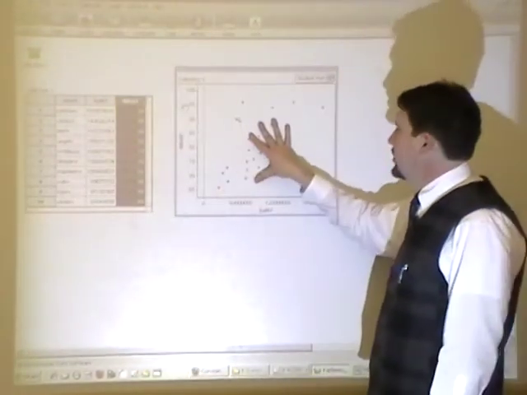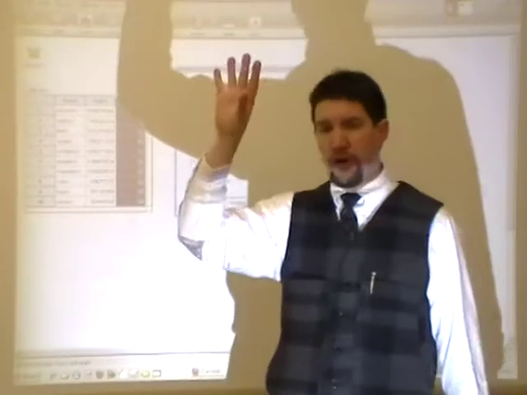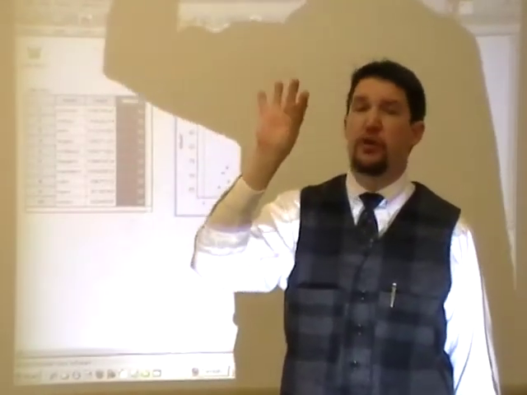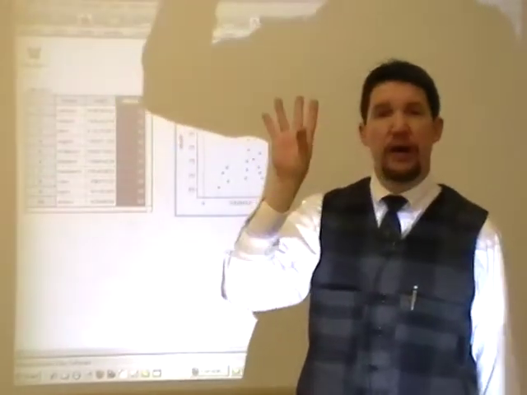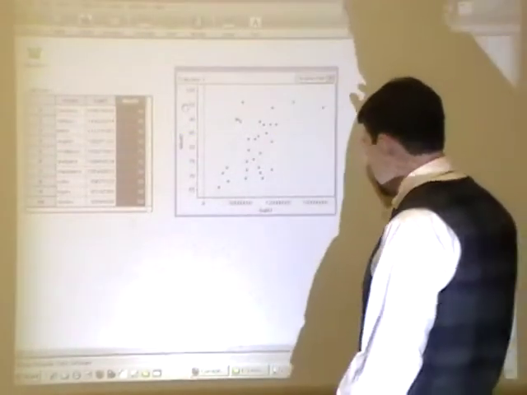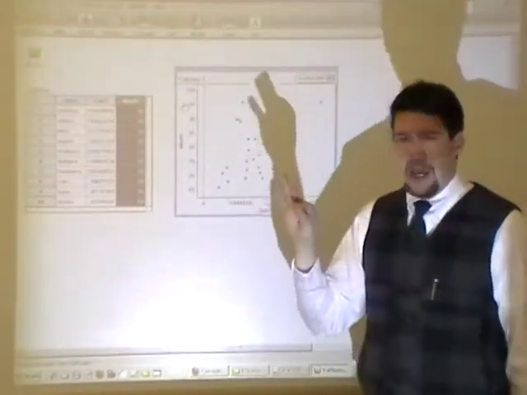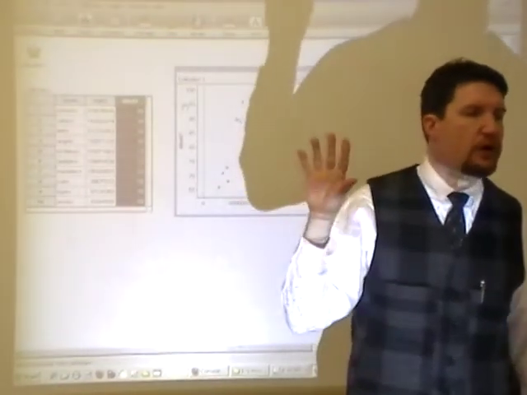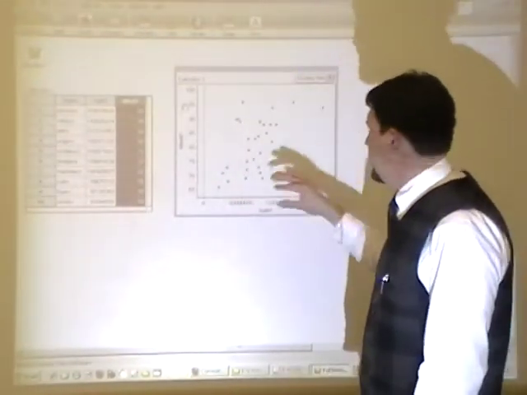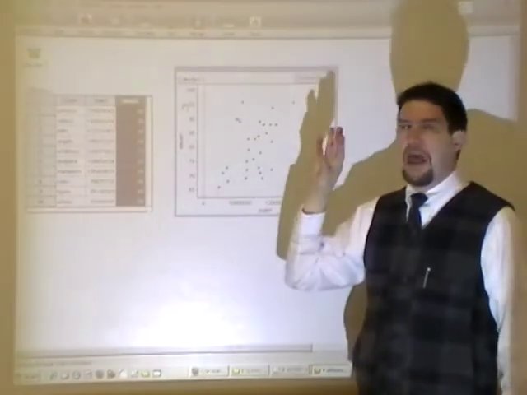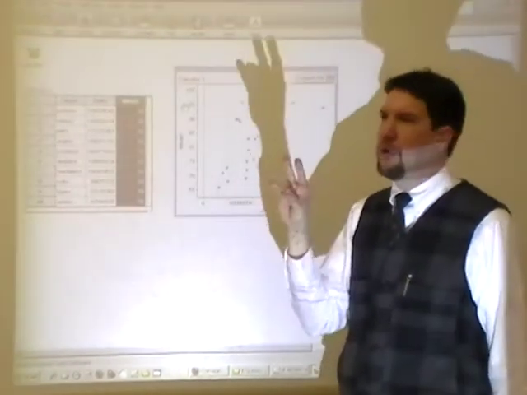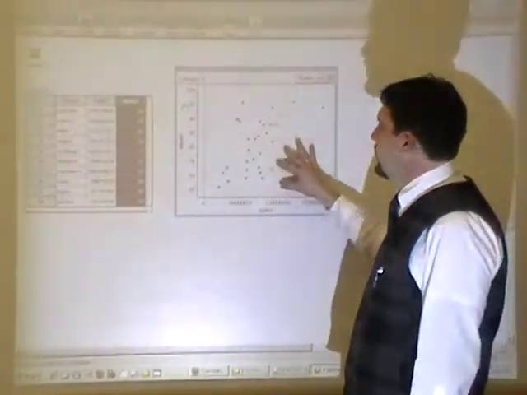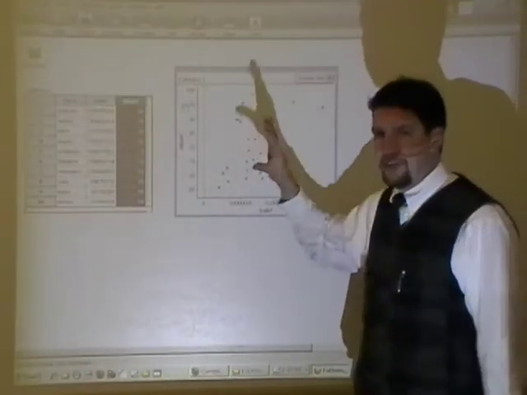When we talk about a relationship, the three things are form, which is also known as shape, direction, and strength. Form or shape just means, is it linear or is it not linear? By linear, we're talking about, is it linear or is it curved or logarithmic or something like that? In this situation, we're going to say it's linear.